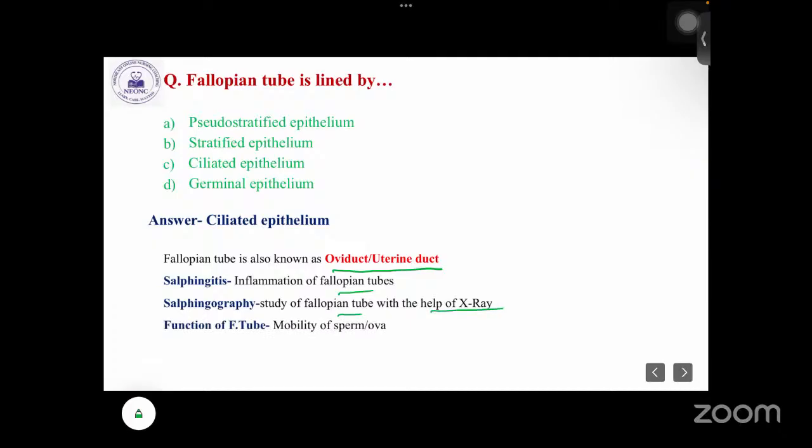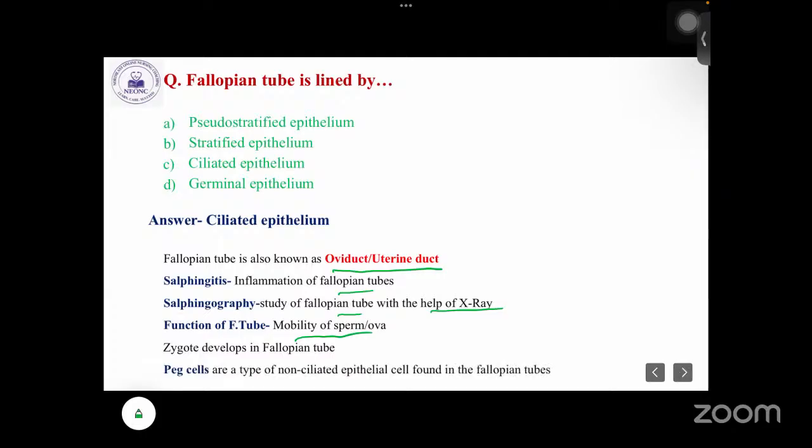And what is the function of the fallopian tube? It helps in the mobility of the sperm and the ova, and fertilization occurs in the fallopian tube only. So the zygote develops in the fallopian tube. And another term, the peg cells. It is also important for your MCQ. Peg cells: where do we find them, in which organ, which site? They are the type of non-ciliated epithelial cells found in the fallopian tube.